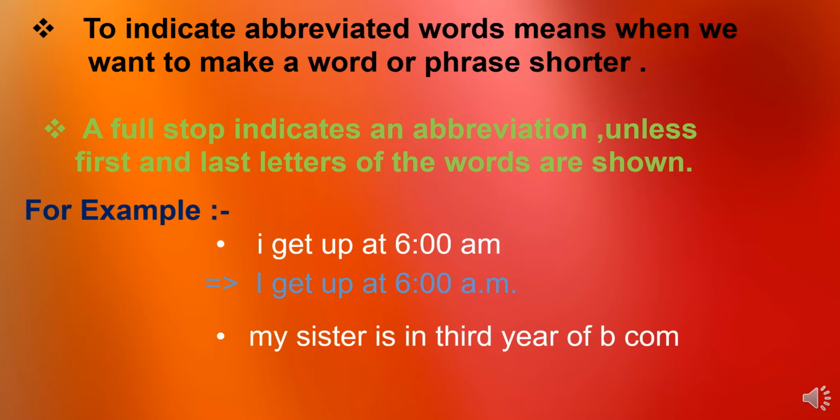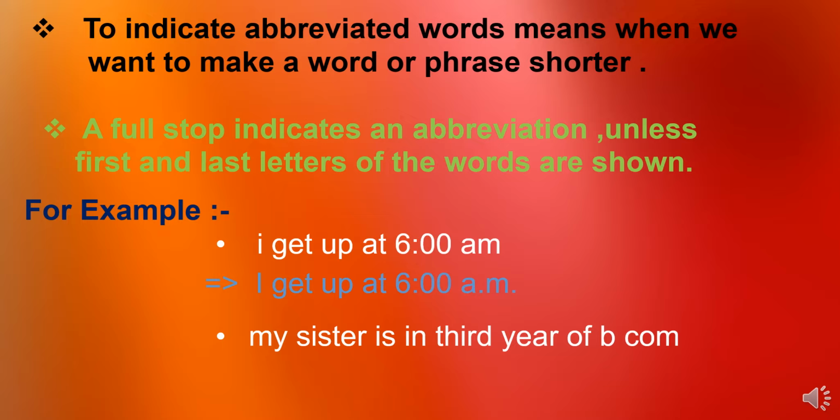Now let's see another example. My sister is in third year of BCom. Here we are going to talk about the degrees: BCom, B.Ed, BSc, BPharm, MD are some kinds of degrees. When we write the full form of a degree, it is Bachelor of Commerce, Bachelor of Science. But generally we use the short form of the degree.